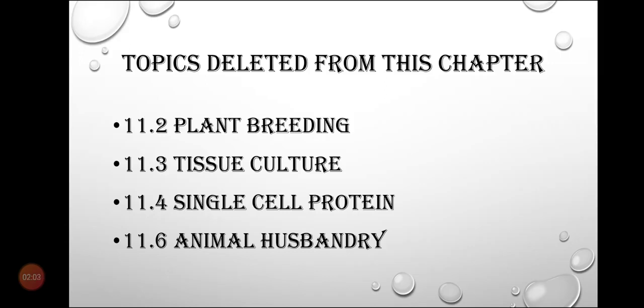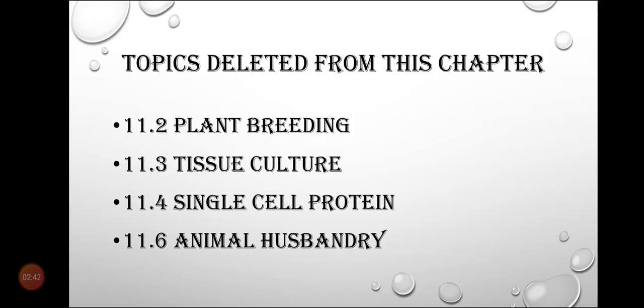Then 11.3 Tissue Culture, which we studied in our last lecture, has also been deleted from the syllabus. Then 11.4 Single Cell Protein, which we were supposed to study, has been deleted, so we will not study this topic. And 11.6 Animal Husbandry has also been deleted from this chapter.